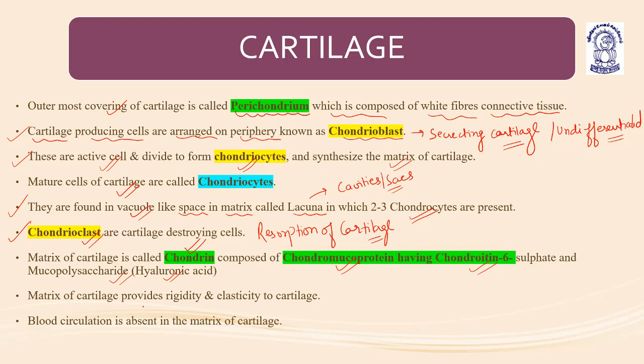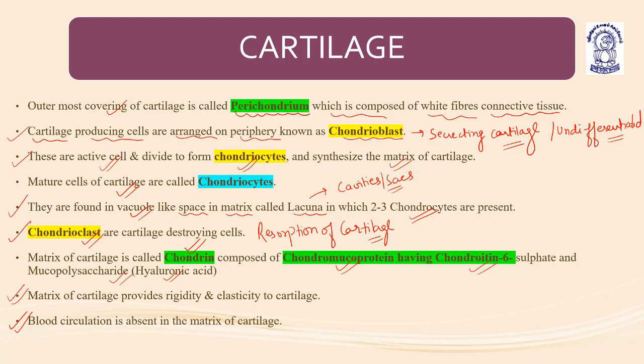The matrix of the cartilage provides rigidity and elasticity to the cartilage. So please remember this point: because of the matrix, the cartilage has both rigidity and elasticity. Blood circulation is absent in the matrix of the cartilage.